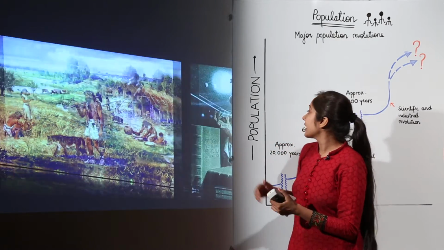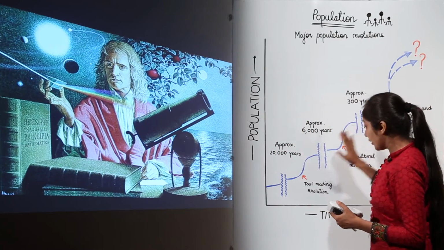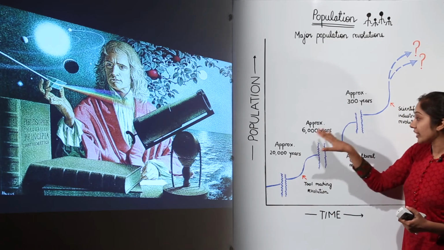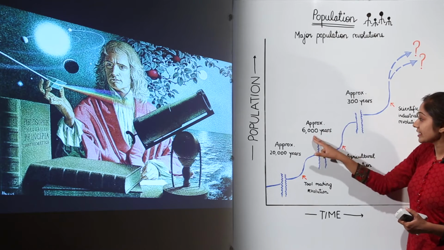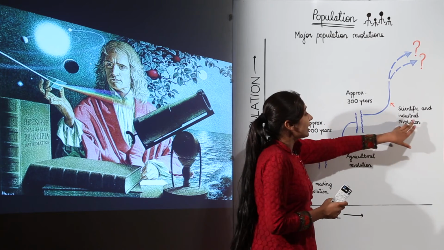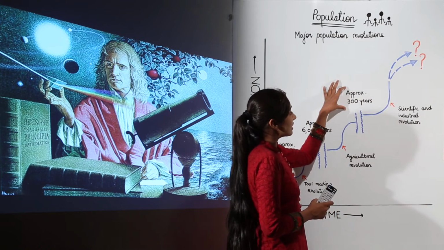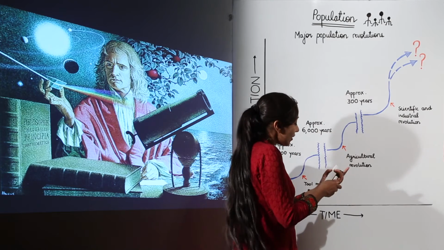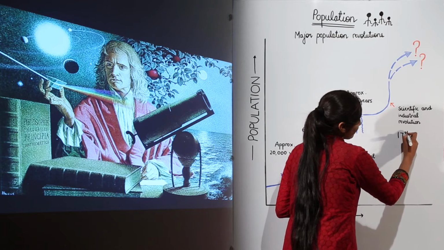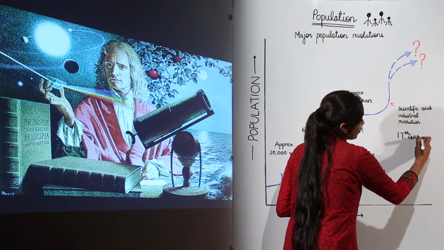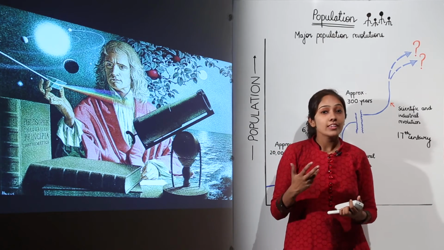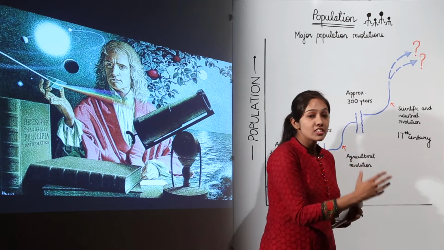You can see the tool making revolution was approximately 20,000 years ago, the agricultural revolution was around 6,000 years ago, and this scientific and industrial revolution was approximately 300 years ago. That means we are talking about the 17th century.